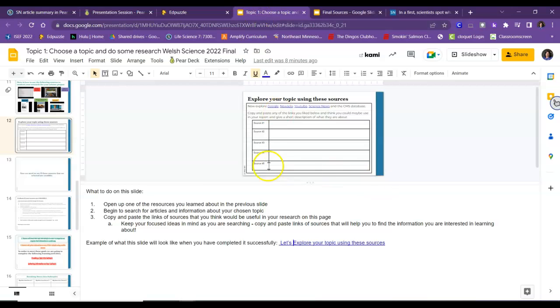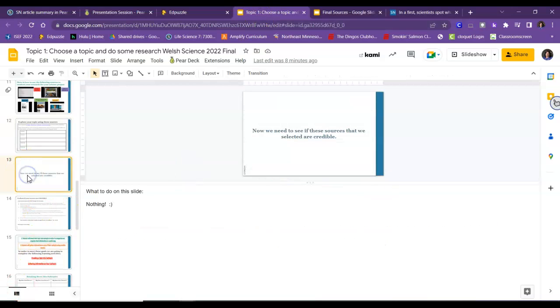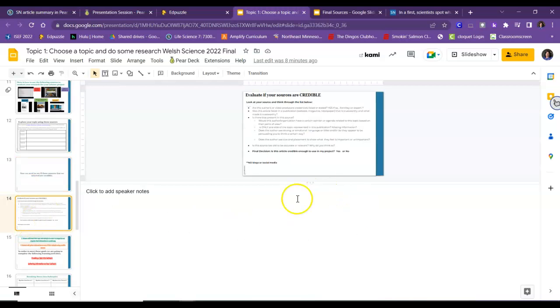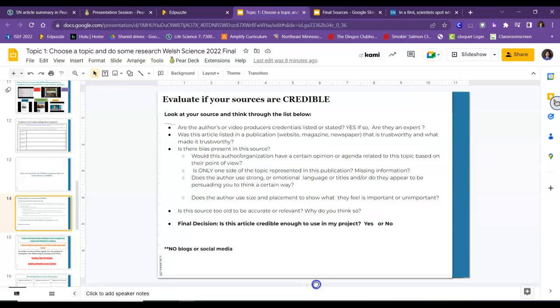Now, if I go to the next slide, you see that we want to make sure these sources are credible. So read through this with each of your sources, once you have them, and look at them. Are the author or video producer's credentials listed? If so, are they an expert? Was this article listed in a publication? Where did it come from? Is there bias present in the source? Would this author or organization have a certain opinion or agenda? Is only one side of the topic represented, or is the publication missing information?